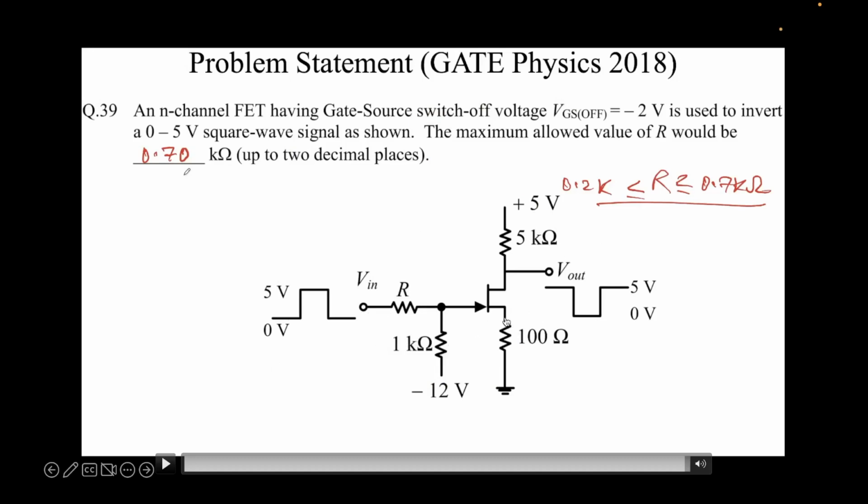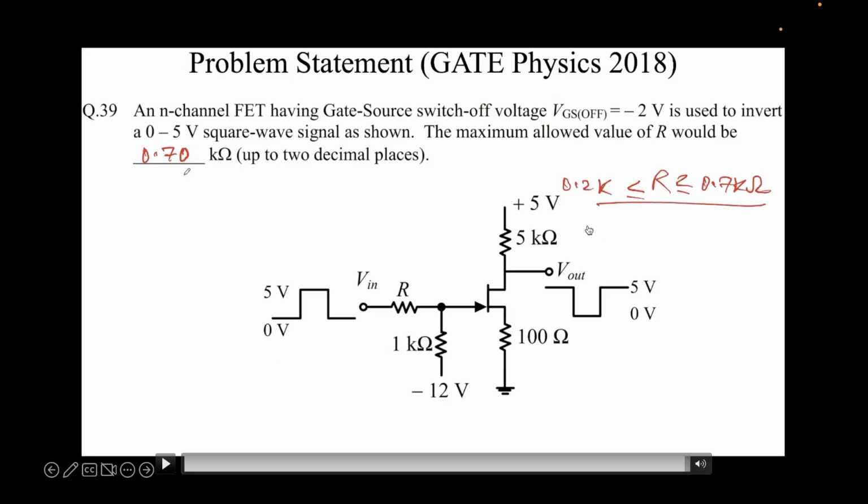Remember, we had assumed that the source voltage is 0. It's actually not 0. So when we take that, this value will not be 5. This will be slightly lower. So there are some non-idealities, but as far as this problem is concerned, we obtained the answer from the two cases. Now you may say that we did not require to solve the first case. I know we did not require to solve the first case, but we are here to understand how to solve the problem, not just solve one problem, but to solve every problem by the same concepts.